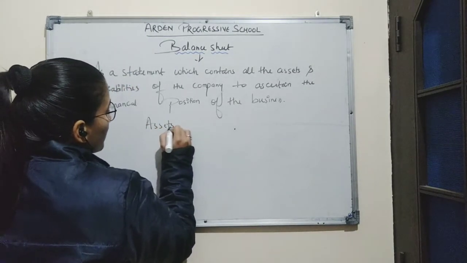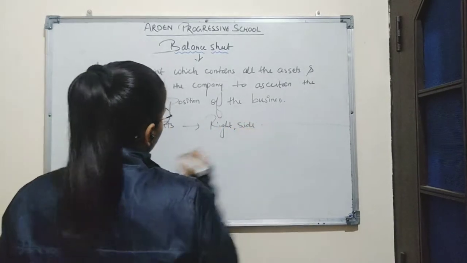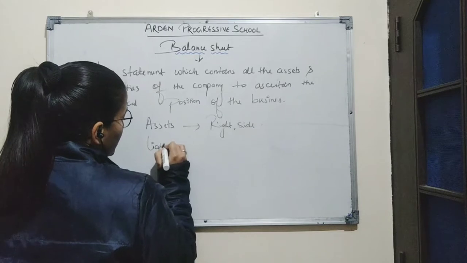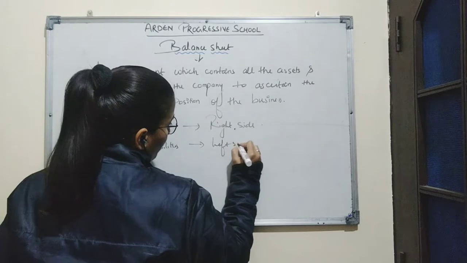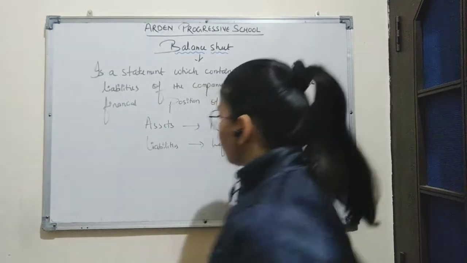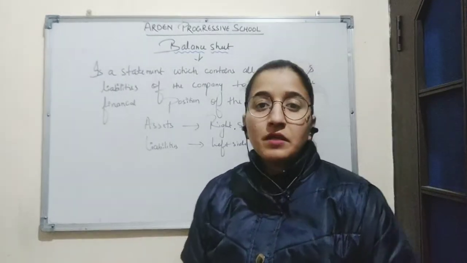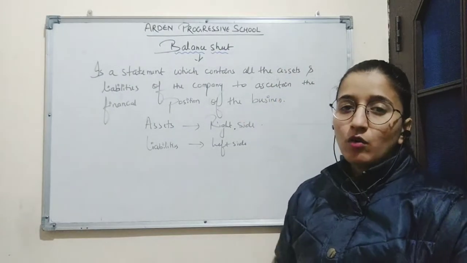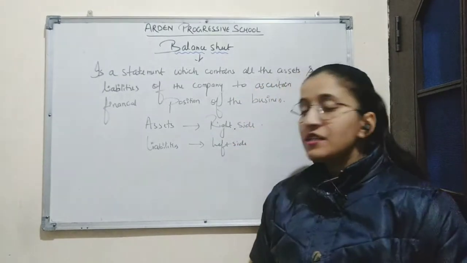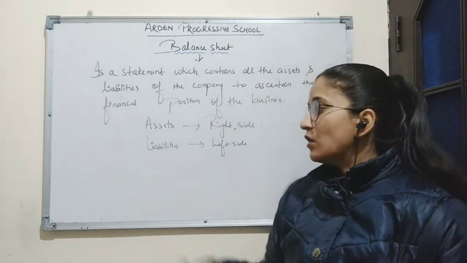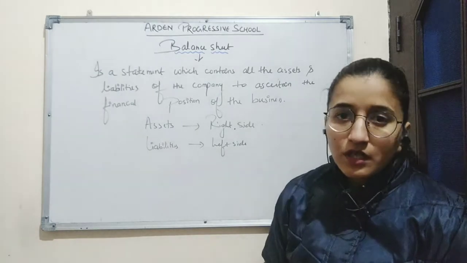Assets are always recorded on the right side of the balance sheet, and liabilities are always recorded on the left side of the balance sheet. As we know, what are assets? Asset means something which can be converted into cash, and also the things for which we get future benefits. And liability is the amount which is payable to outsiders or which is payable to the creditors.